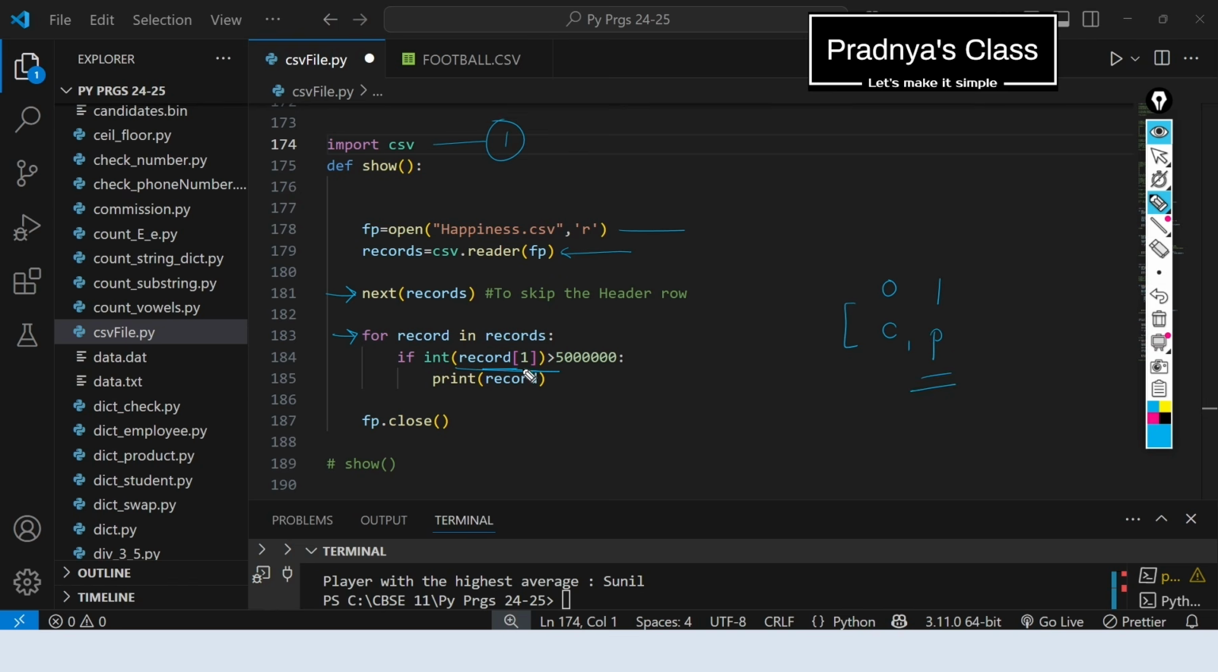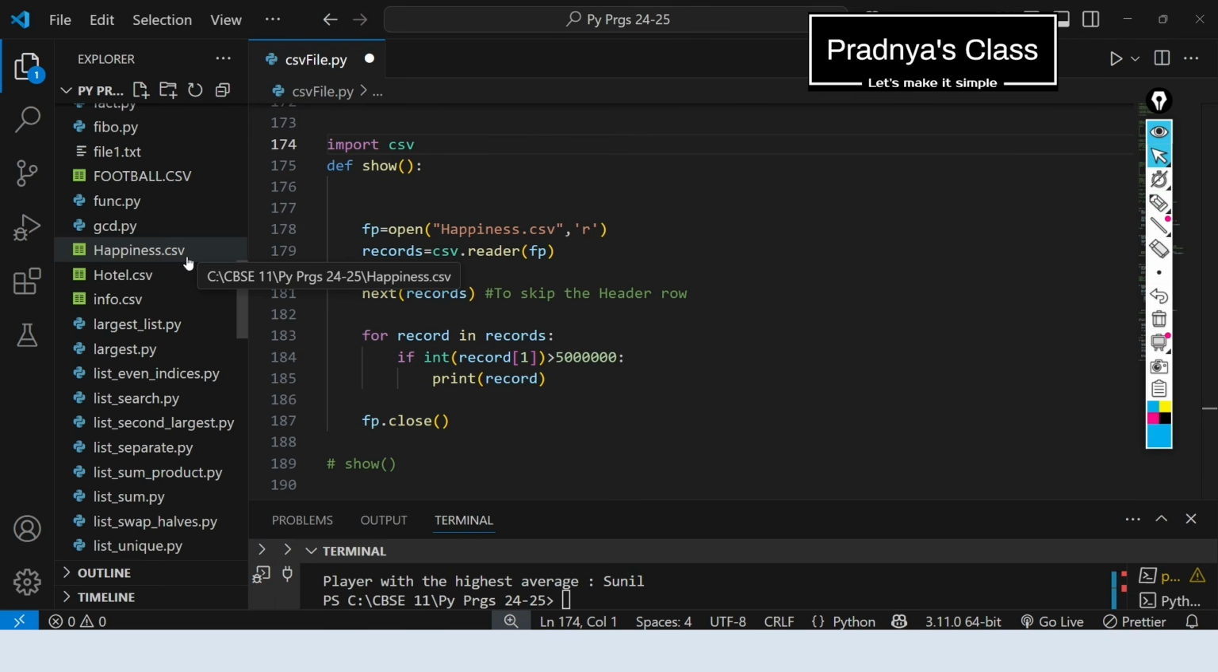That's why we are checking record of 1 is greater than 50 lakh. If it is greater than 50 lakh, we will print that record. In this way, we are printing the records which are having population greater than 50 lakhs. To read the file, we must have file.